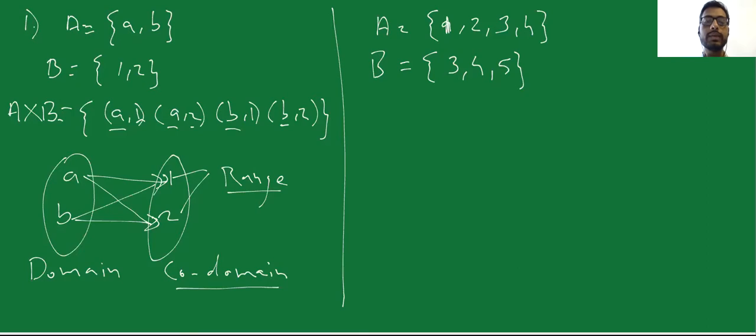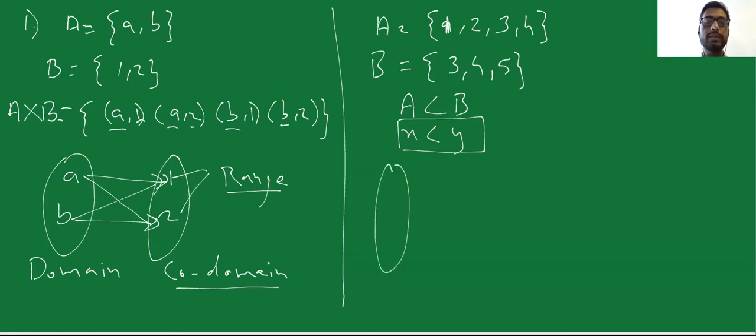In this particular case, I don't want to find all the elements of A cross B. I'm going to define a particular relation between A and B. And that relation is that all the elements of A should be less than that of elements of B. So if I say that elements of A are X and elements of B are Y, then I want them to satisfy one particular condition, which is X is less than Y.